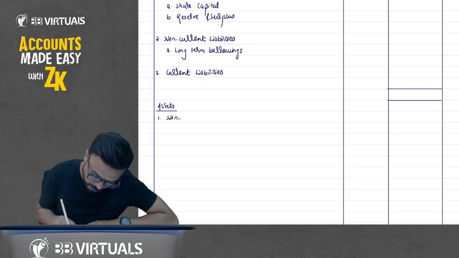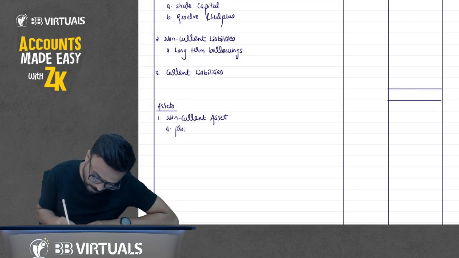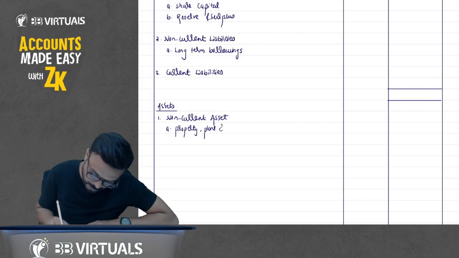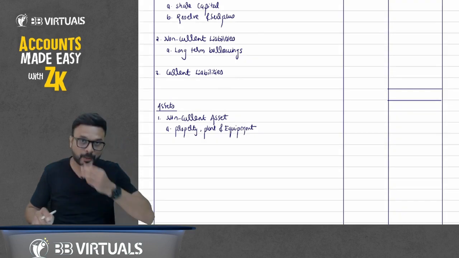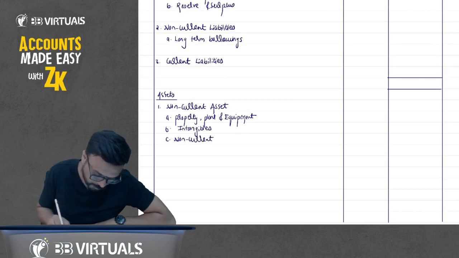Then assets. Non-current asset. Property, plant and equipment. Then intangibles. Then non-current investment.